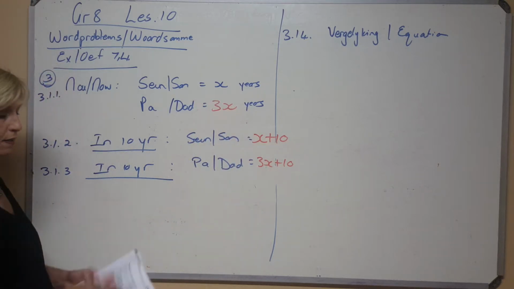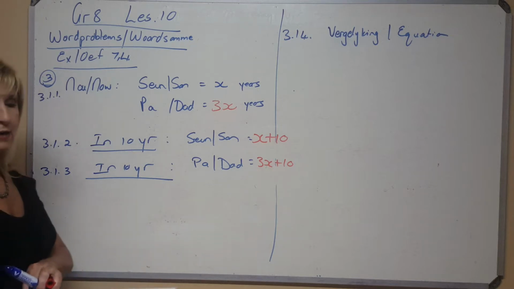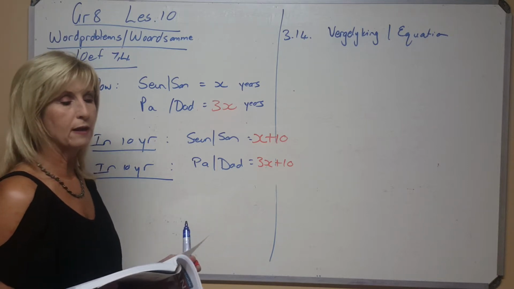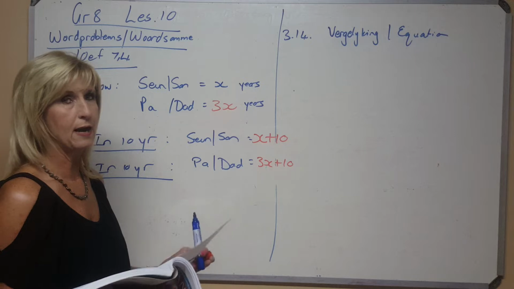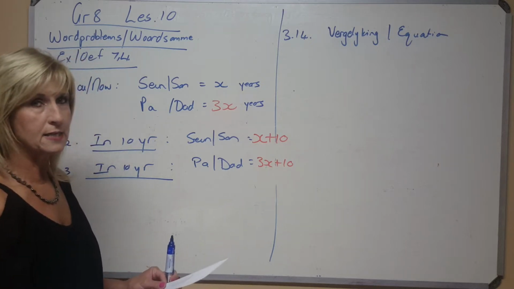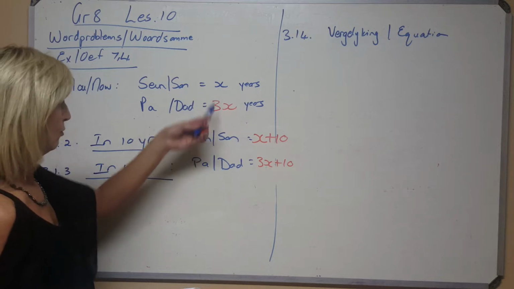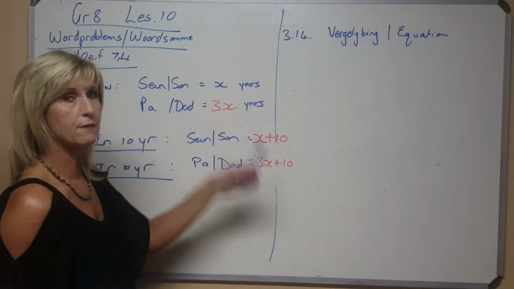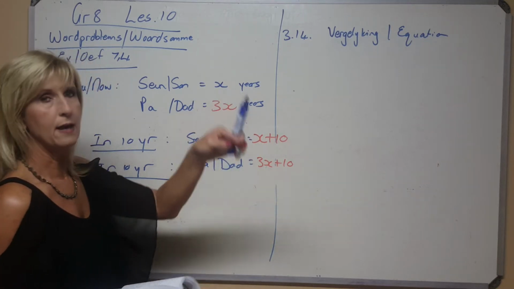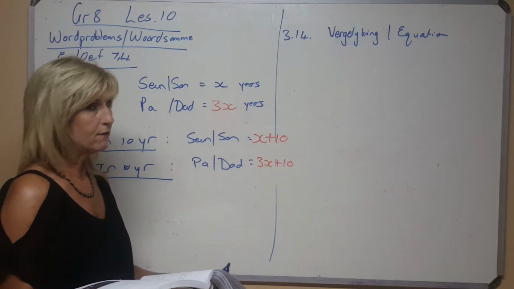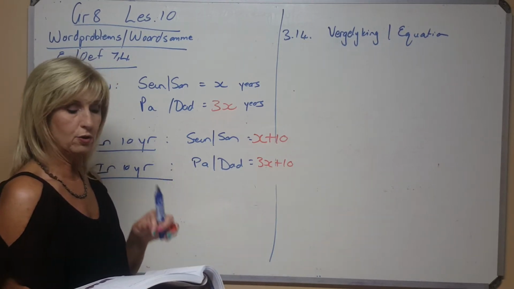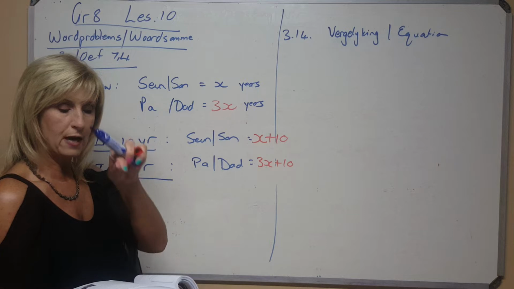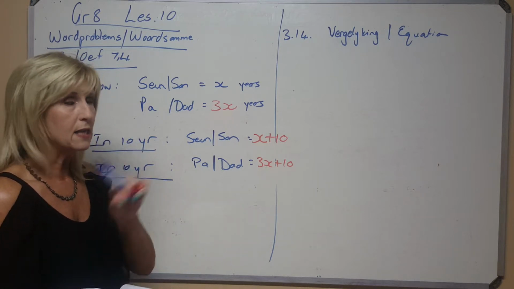That was 3.1.3. Then 3.1.4 says, write down an equation, translating here, and use this equation to find the current ages of the son and the father. Jy moet 'n vergelyking gaan neerskryf om die ouderdomme van die pa en seun van nou te gaan bepaal. If they say they want the current ages, basically what they're saying is I want x, because if I know x, I know all of these. Find x. But I need an equation. And I never wrote down all of this information because the sum started off saying, pa se ouderdom is 3 keer die ouderdom van sy seun, maar oor 10 jaar sal die som van hulle ouderdomme 68 wees. Dit het ek nog nie gebruik nie.